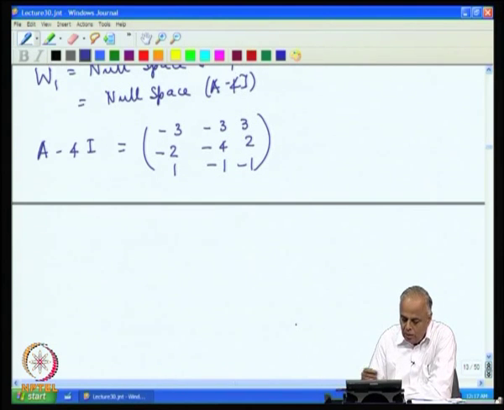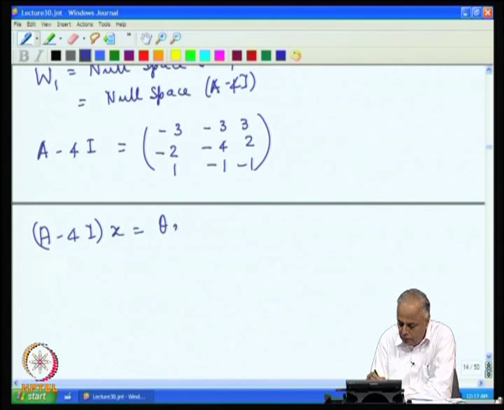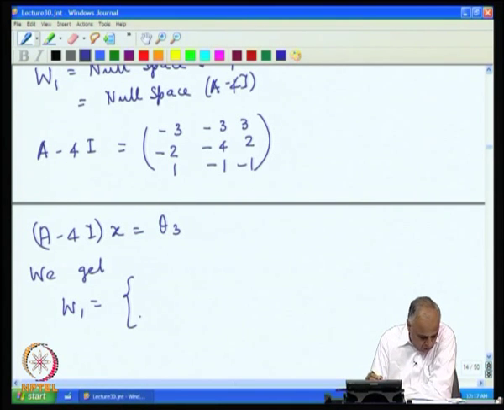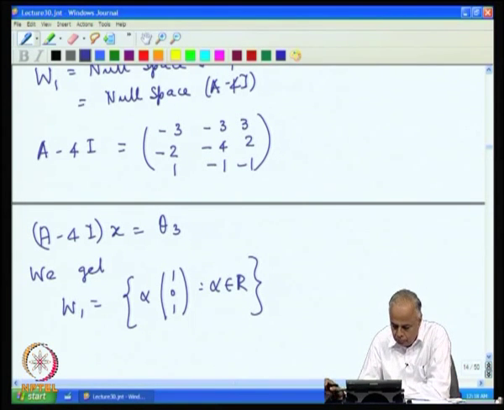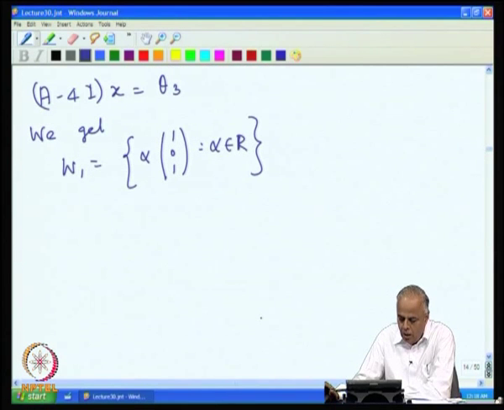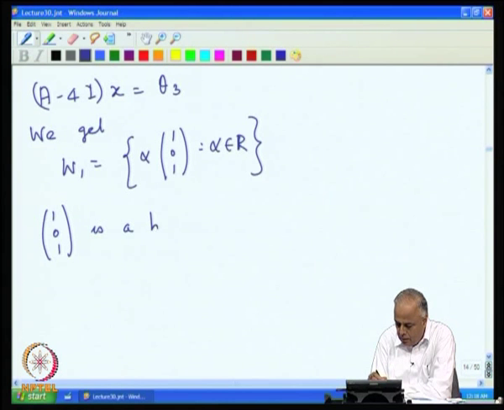And if we solve the null space, A minus 4 I x equal to theta 3, we get W1 consisting of all vectors of the form alpha times (1, 0, 1), such that alpha belongs to R. Therefore, (1, 0, 1) is a basis for W1, and therefore the dimension of W1 is 1, and that is the geometric multiplicity.